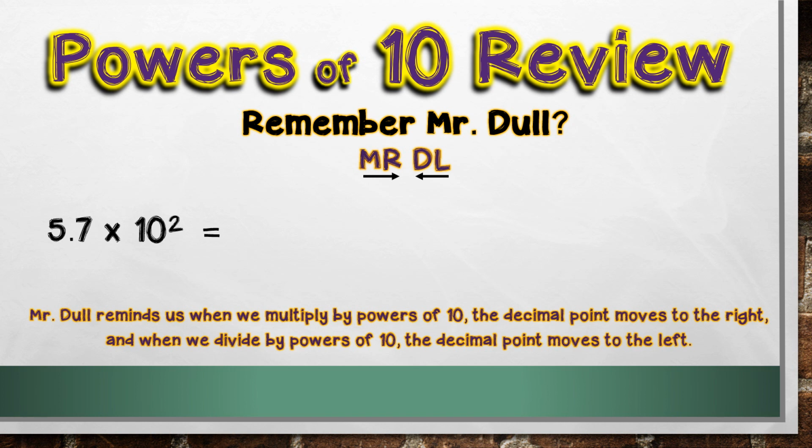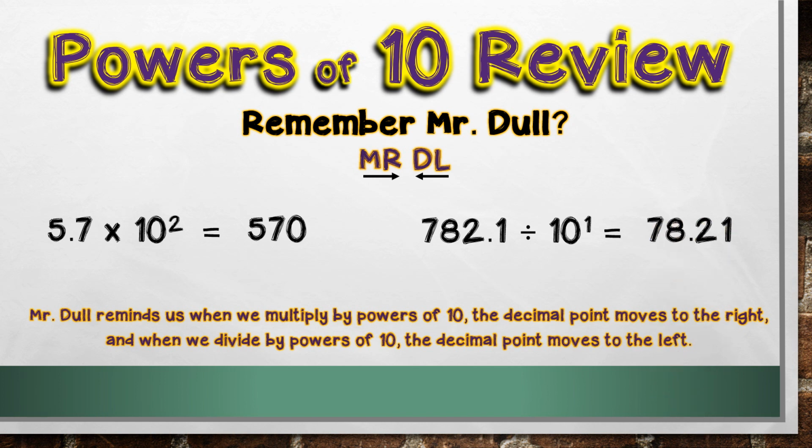So when we have the example of 5 7/10 times 10 to the power of 2, my exponent is 2, and I'm multiplying, so my decimal point moves 2 times to the right, giving me 570. And when I'm dividing, if I have 782 1/10 divided by 10 to the power of 1, my exponent is 1, and I'm dividing, so my decimal point moves to the left one time, giving me 78 21/100. If you can understand powers of 10, the metric system is going to be so easy.